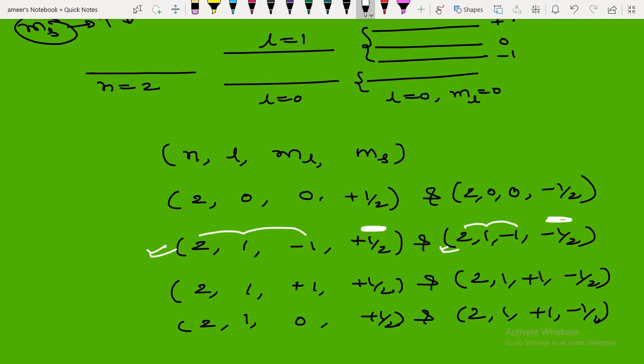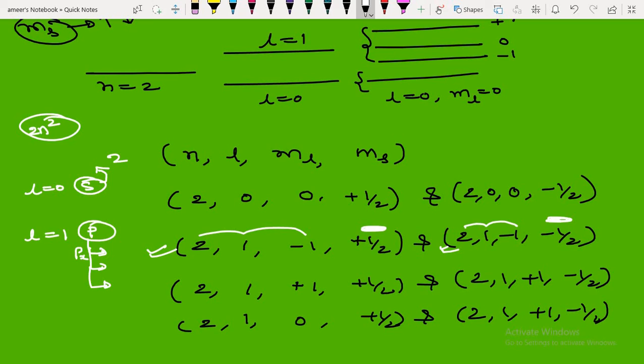Okay. So l equal to 0 is the s orbital. l equal to 1 will be the p orbital. So how many electrons will be accommodated in the s orbital? The total number of electrons will be 2n square. Then you can count for n equal to 2, that is 8. Here 2 electrons will be accommodated. Then here px is there, py is there, pz is there. In px 2 electrons, in py 2 electrons, in pz 2 electrons. That's 2, 2, 2. The total number of electrons that can be accommodated for n equal to 2 will be 8.